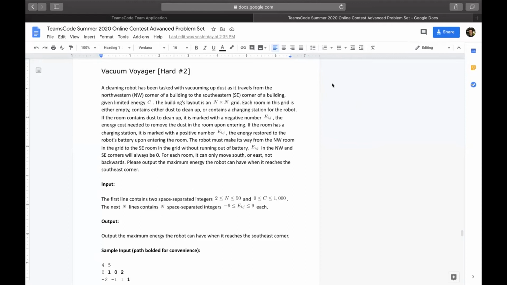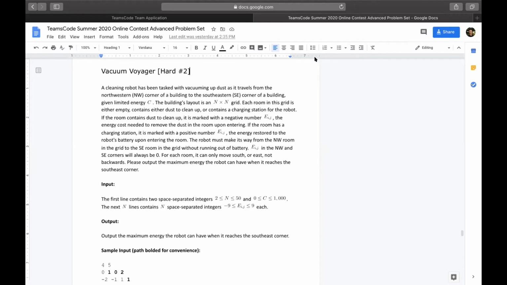So I'm first going to read the problem statement, the input and output, and then go through the sample input and sample output. So a cleaning robot has been tasked with vacuuming up dust as it travels from the northwestern corner of a building to the southeastern corner of the building, given limited energy C. The building's layout is an n-by-n grid. Each room in this grid is either empty, contains dust to clean up, or contains a charging station for the robot. If the room contains dust to clean up, it is marked with a negative number E_i,j, the energy cost needed to remove the dust in the room upon entering.